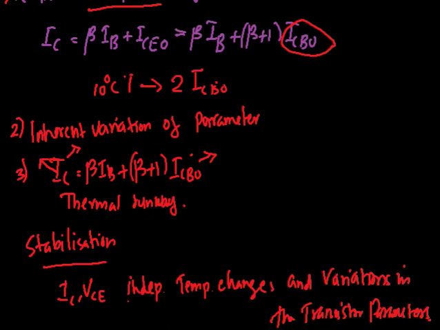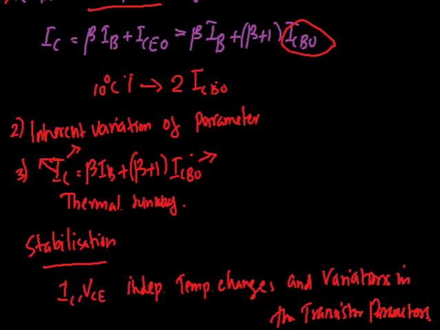For practically realizing a circuit, we should ensure proper zero signal collector current, a minimum base emitter voltage, a minimum collector emitter voltage, and also the stabilization of the operating point.